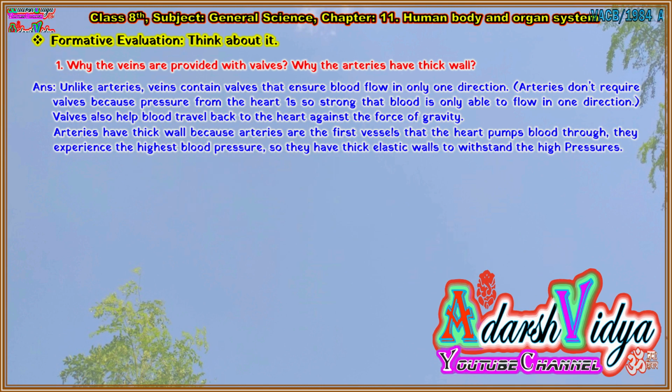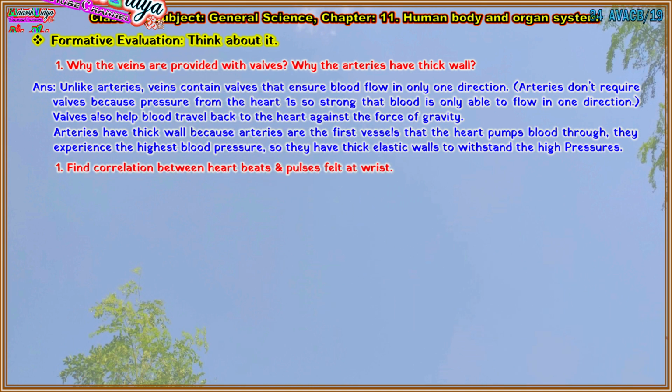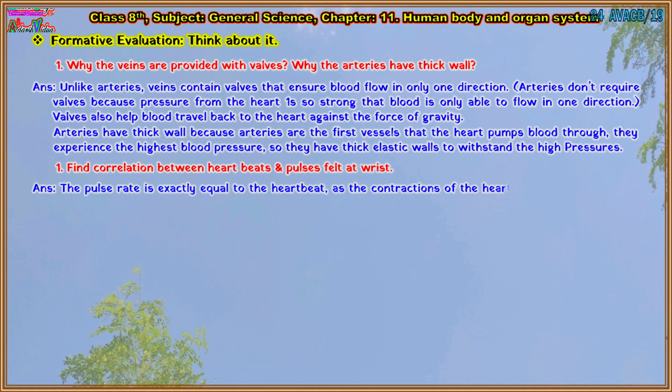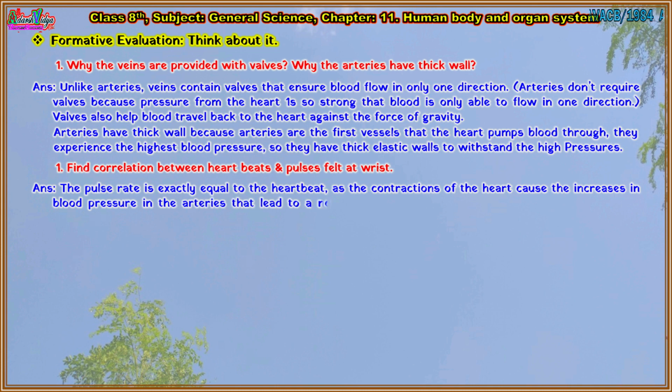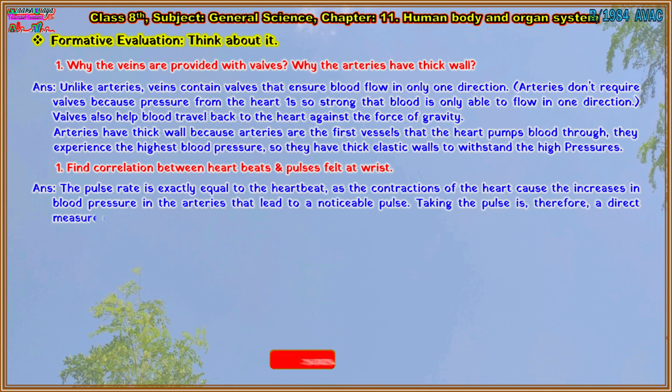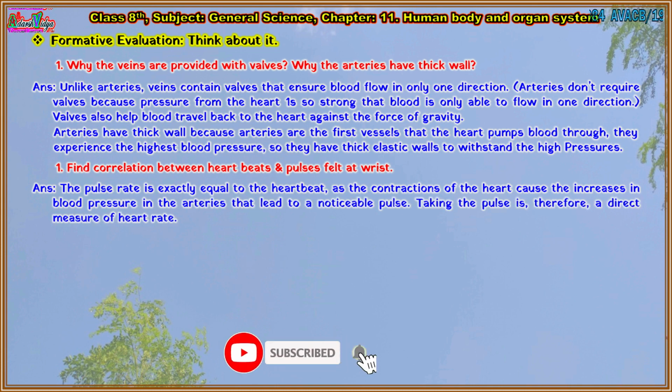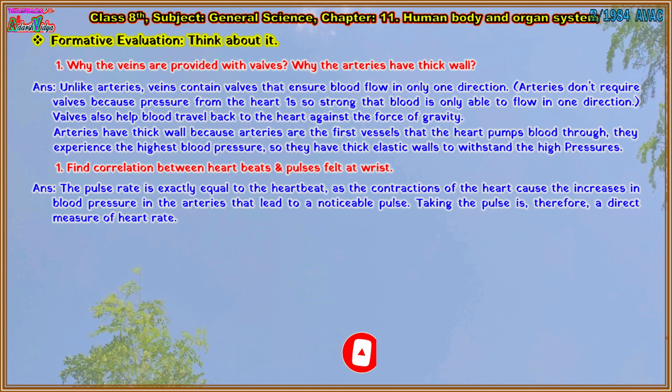Another one. Think about it. First question. Find correlation between heartbeats and pulses felt at the wrist. Answer is: the pulse rate is exactly equal to the heartbeat, as the contractions of the heart cause the increases in blood pressure in the arteries that lead to a noticeable pulse. Taking the pulse is, therefore, a direct measure of heart rate.